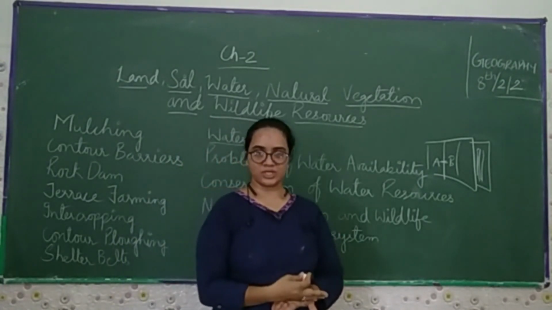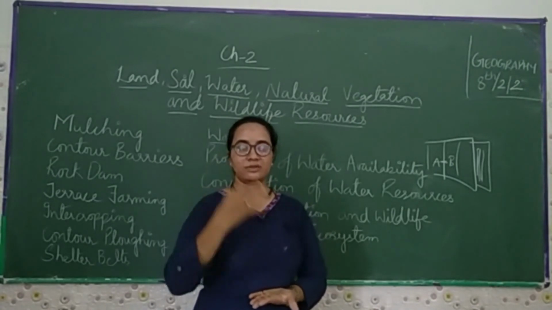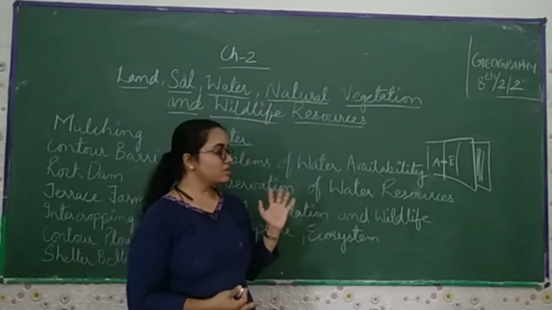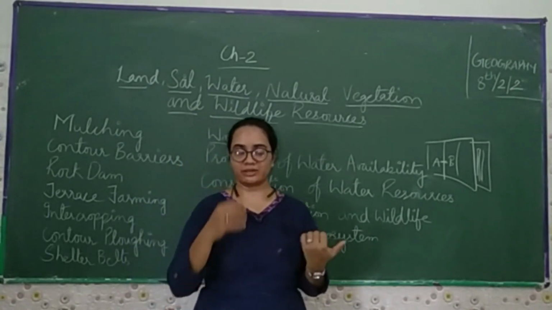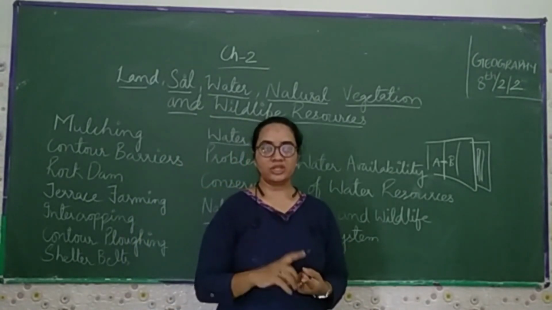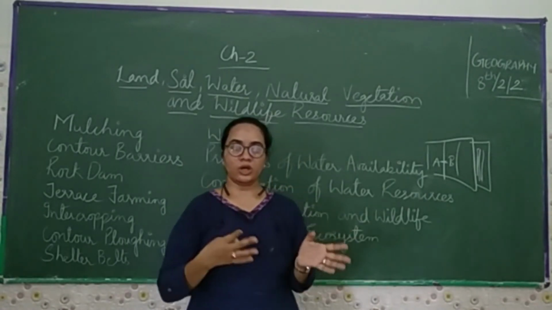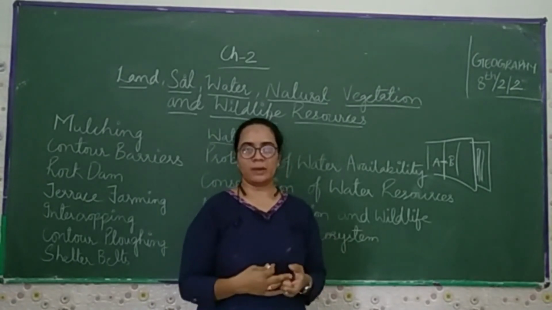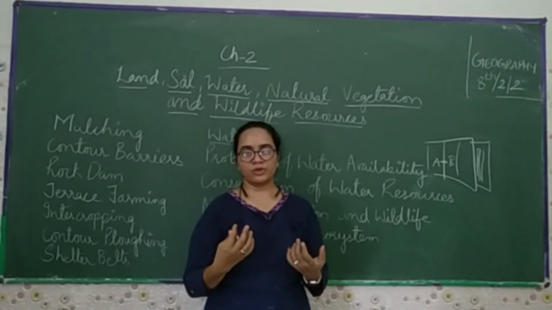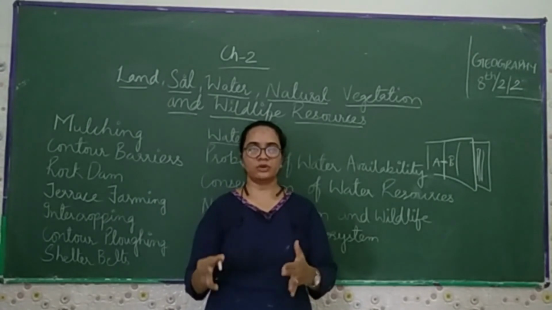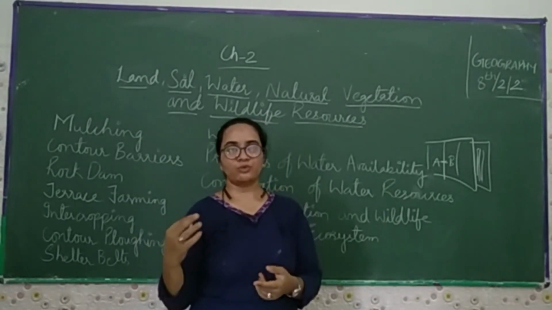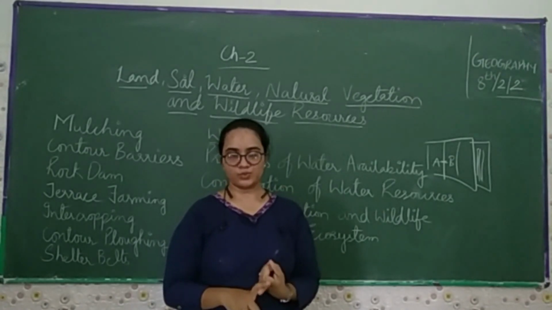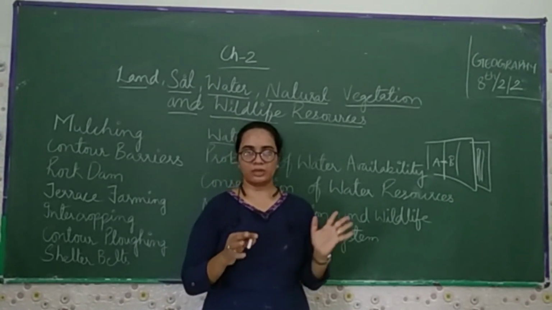For saving the water we have to do rainwater harvesting. We have to conserve the water by making dams, canals and check dams. These are the things which we have discussed in this chapter, that water is a precious thing. If we use an excessive amount of chemicals and pesticides, then the water becomes contaminated. If we drink that water, we suffer from disease, and we can't survive on this planet for a longer time. So we have to save the humans, the plants, the animals and the birds. All these things can survive with water.